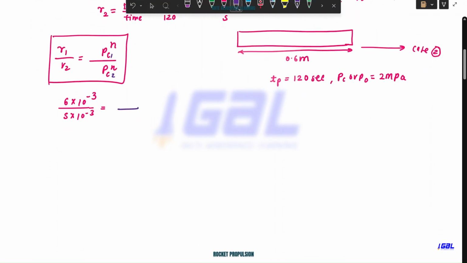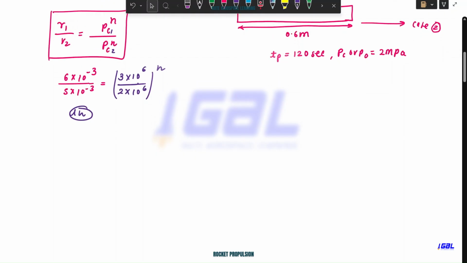So this is 3 megapascal they have given. Let's convert it into Pascal, so you multiply by 10 to the power 6, and here it is 2 megapascal, 10 to the power 6. Solve this, and you need to take ln on both sides.